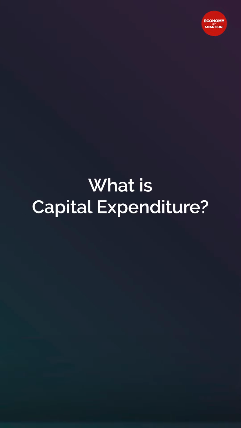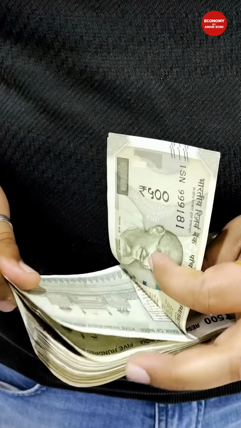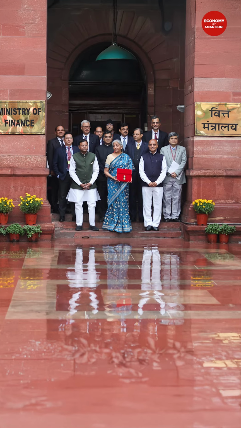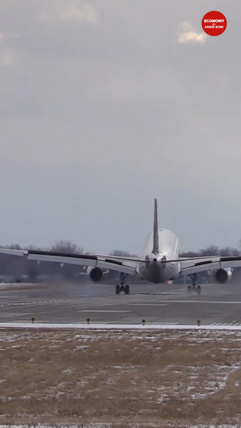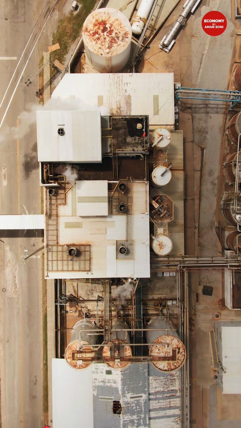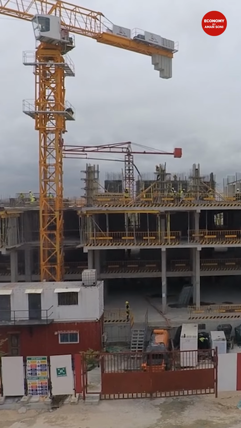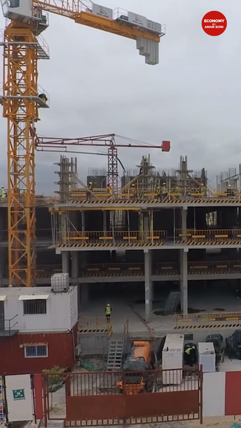What is capital expenditure? Capital expenditure is that expenditure which either creates assets or reduces liability. For example, let's talk about government. The government is creating a new port, airport, railway station. It is a capital expenditure for the government because it is creating an asset. Similarly, if a private firm is setting up a new building, a new vertical, or is buying new technology, it is also capital expenditure because it is creating an asset.